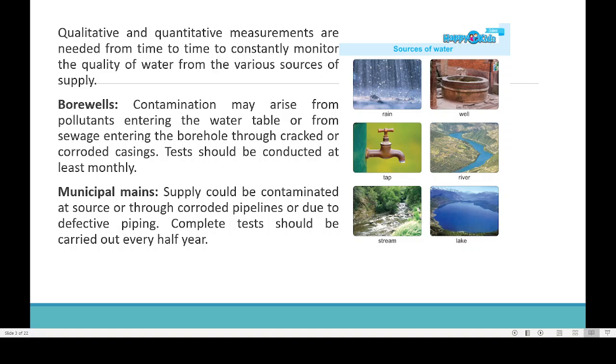One is the bore well. Bore well contamination may arise from pollutants entering the water table or sewage entering the borehole. This is not so common here, but if you go to North India, there are many places where bore wells are so common. Then municipality supply could be contaminated. If you know how the Kerala Water Authority people are laying the pipes, even if there is some leak, most of the time they are very slow to come and repair it. If there is any leak, bacteria from the soil can enter into the water pipe.